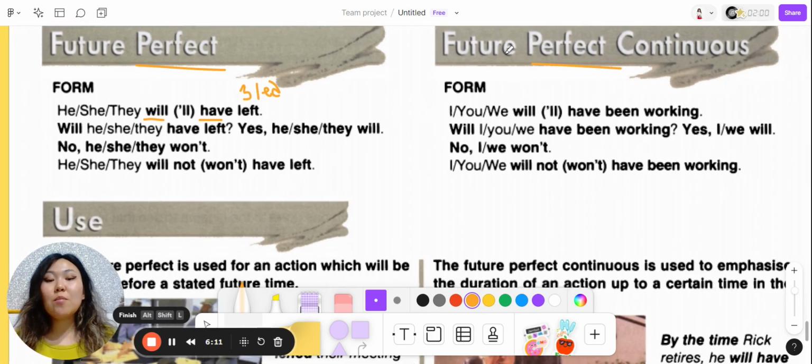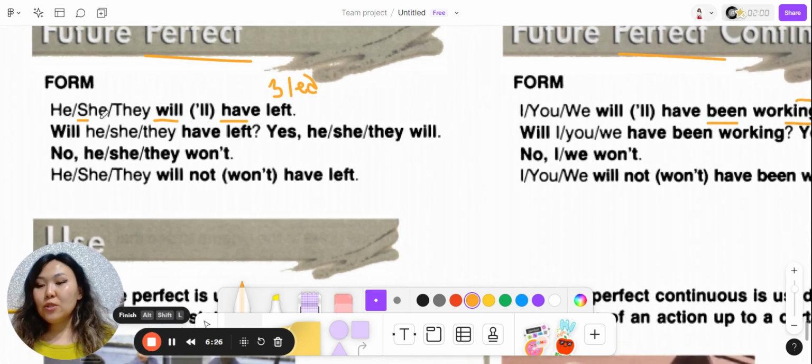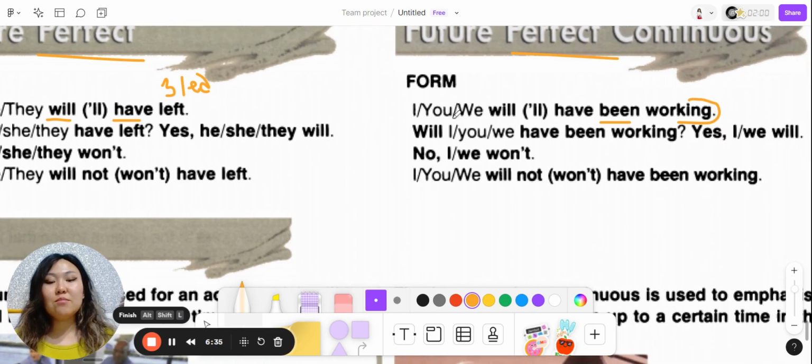The same happens with future perfect continuous, but we also add been because it's continuous, and also our main verb has ing ending. So let's look at the examples. I will choose she. So she will have left, or she'll have left. Here we have an example of we. We will have been working, or we'll have been working.